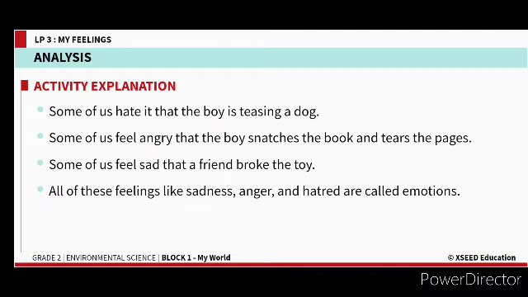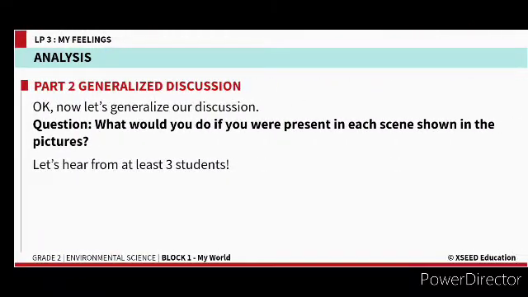Some of us feel sad that a friend broke the toy. When our friends or a sibling or somebody breaks our toy, we will feel very sad. All of these feelings like sadness, anger and hatred are called emotions. So these are the feelings that we have, and they are called our emotions.